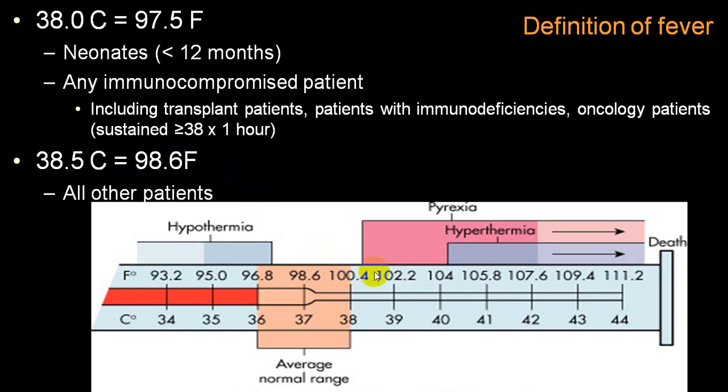Now, as the fever becomes higher and higher, we call that hyperthermia. We'll be discussing it separately in an entire video lecture. But hyperthermia means elevated body temperature without any change in the thermostat in the hypothalamus, or secondary to damage to the thermoregulatory center in the hypothalamus, without the effect of prostaglandins.